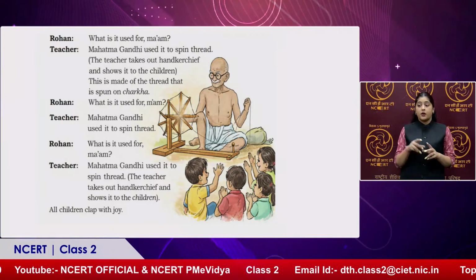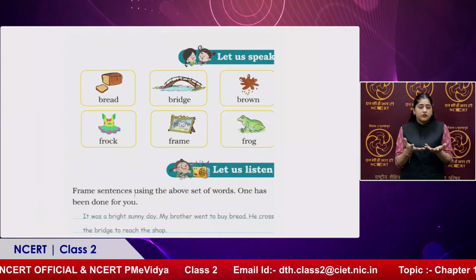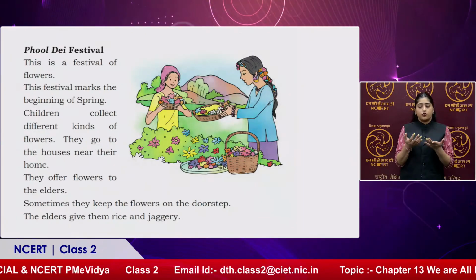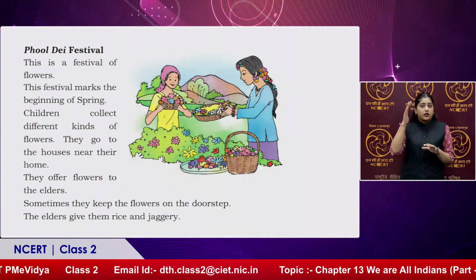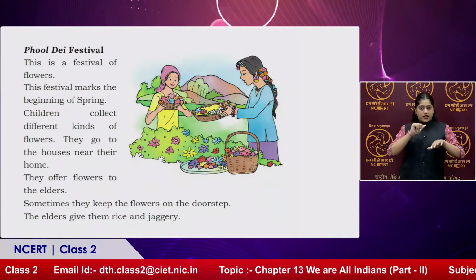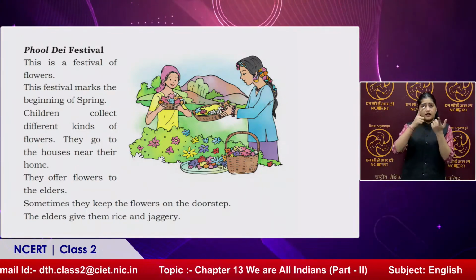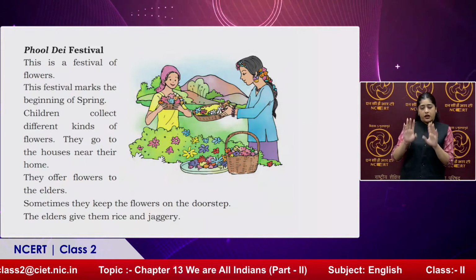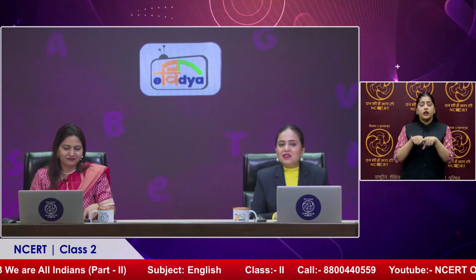So this is again a very interesting thing the students got to know about: anything that we are wearing is made up of threads, because they haven't seen much of that. But they can always visit a place where khadi is being sold, and you can visit the museum where you can find things related to Mahatma Gandhi. These are the things that we can do for the children.